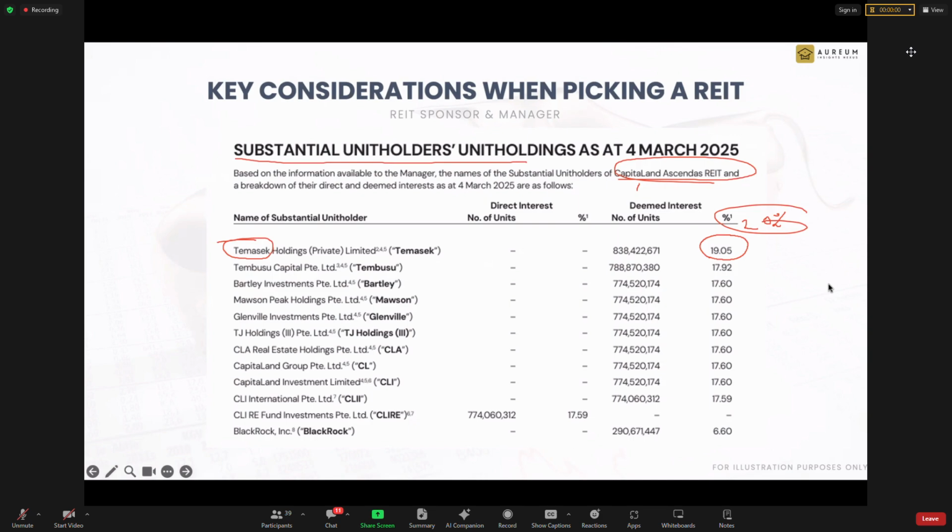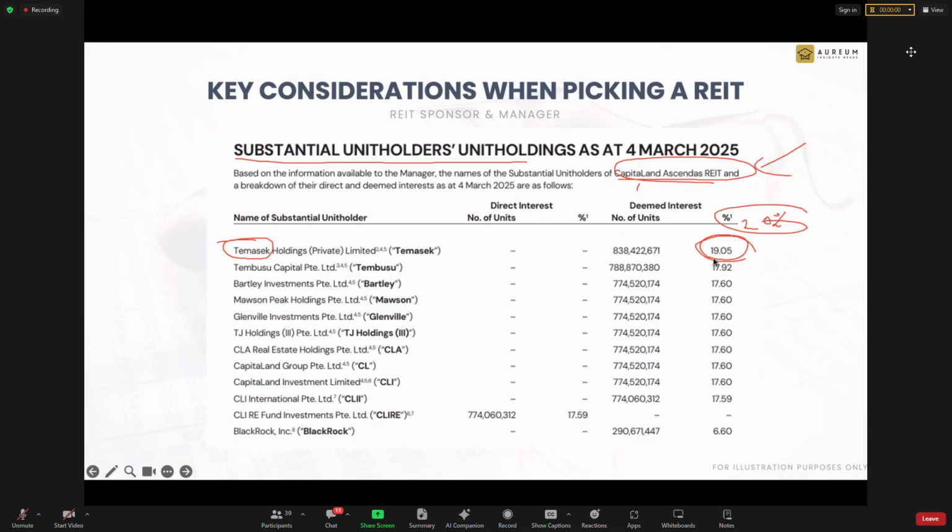Why is that so? It is especially true for big REITs. Imagine Ascendas is one of the big REITs. Temasek has 20% of the money inside. If Ascendas were to fall, the market would lose a lot of money. So they have to make sure that these REITs don't fall.